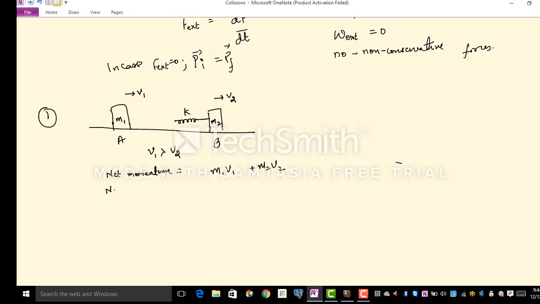And at the same instant, I would want you to write the net energy of the system. Now, the net energy of the system is nothing but the kinetic energy possessed by both these objects, simply half m1 v1 squared plus half m2 v2 squared. And this is our instant 1. Just call it t equals 0. This is the beginning of our story when object A follows object B.